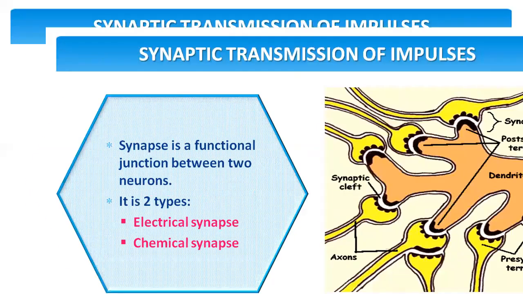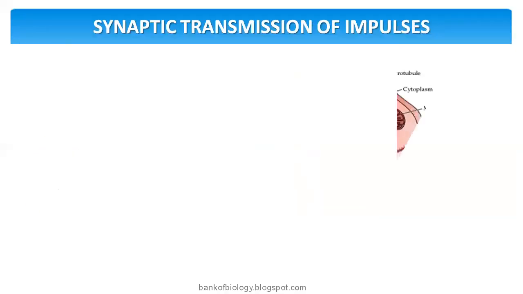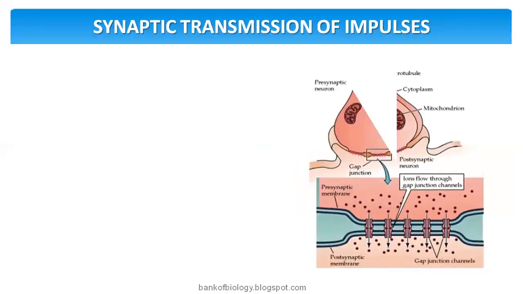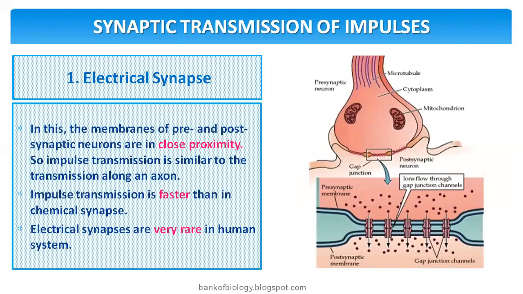Electrical synapse and chemical synapse. We have seen the chemical synapse earlier. So what is an electrical synapse? In these, the membranes of the pre and post neurons are in close proximity. So the impulse transmission is similar to the transmission along an axon. That means there is a connection, and the impulse just goes on through it. So we can say impulse transmission will be faster than in a chemical synapse.